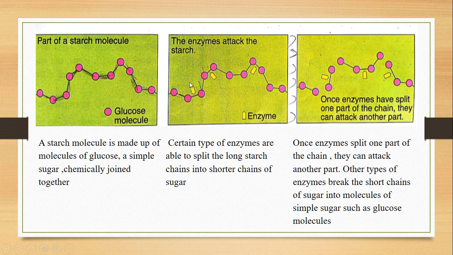And here you can see it's an enzyme. When the enzyme attacks the starch molecules, it's going to break them down. As I have told you, the enzyme that breaks down starch is amylase. Amylase breaks down the starch molecules, and here you can see that the enzyme has broken down the starch into smaller compounds. This is explaining the mechanism of an enzyme: a large molecule, action of the enzyme, and the large molecule is converted into smaller molecules.